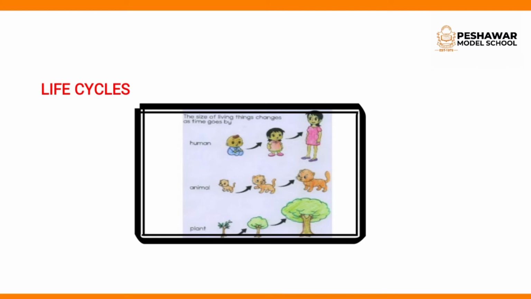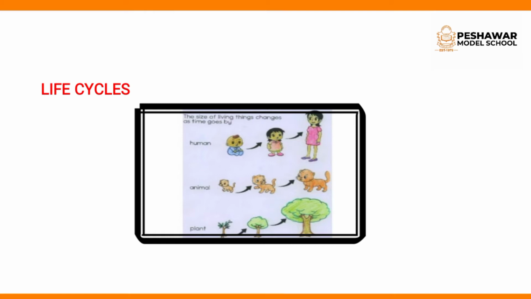Okay students, previously we have discussed an animal cell and plant cell, and the differences between a plant cell and an animal cell. Okay, now we will discuss life cycles. What is this? Life cycles. Okay students, all animals pass through various stages in their life.